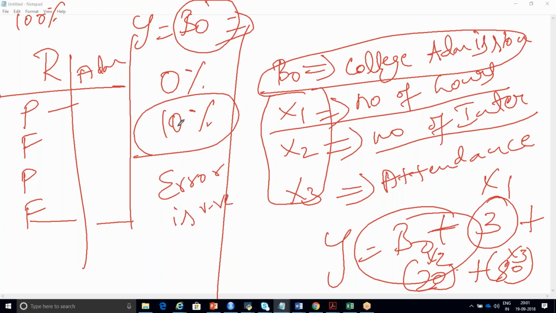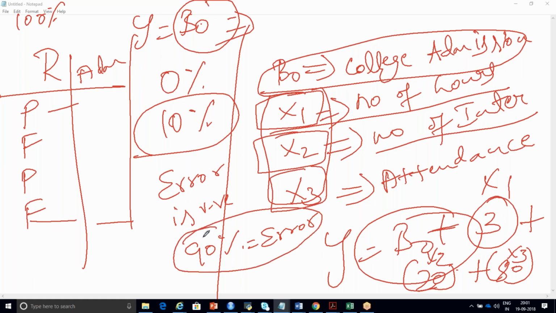Suppose here the error is 90%. Out of a maximum of 100%, a student can only expect 10% exam score, but the remaining 90% is your error. Now I include this x1, x2 and x3. This 90% error has been calculated based on your y is equal to beta naught. That is your null deviance.